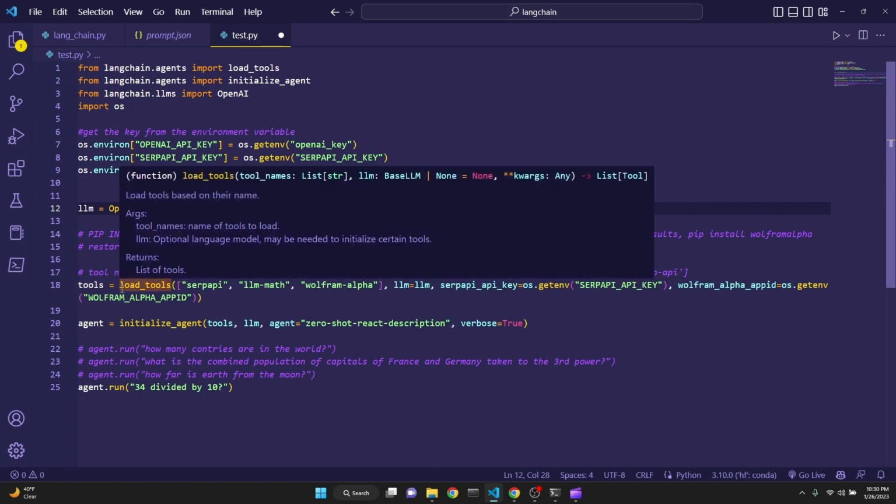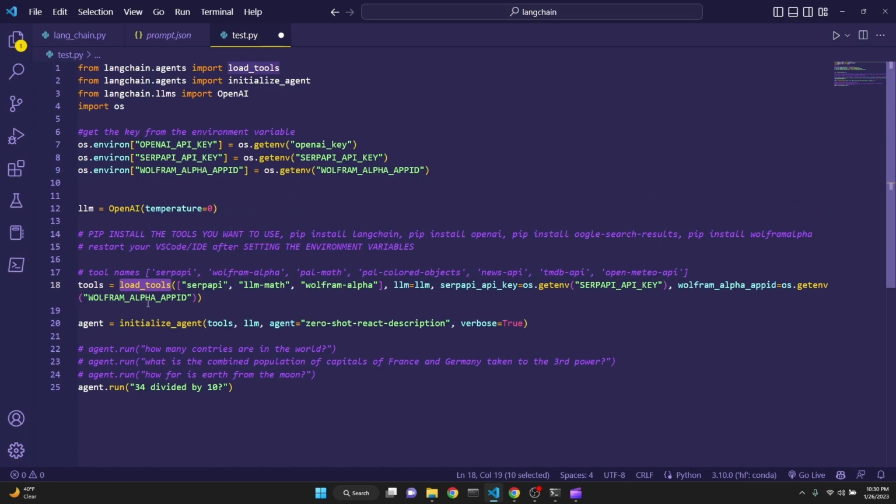After that, you define your tools using the load tools method, which you're importing right here. And you simply give the names of your tools and specify the LLM that you're using. Here we have specified it. And then if you haven't declared your API keys, you can also declare them here. Then you initialize your agent with the initialize agent method, which we have imported. We give it the tools and an already predefined agent. And we set verbose to true so that it can display its thought processes. And then we simply ask it a question with agent.run. That's it.